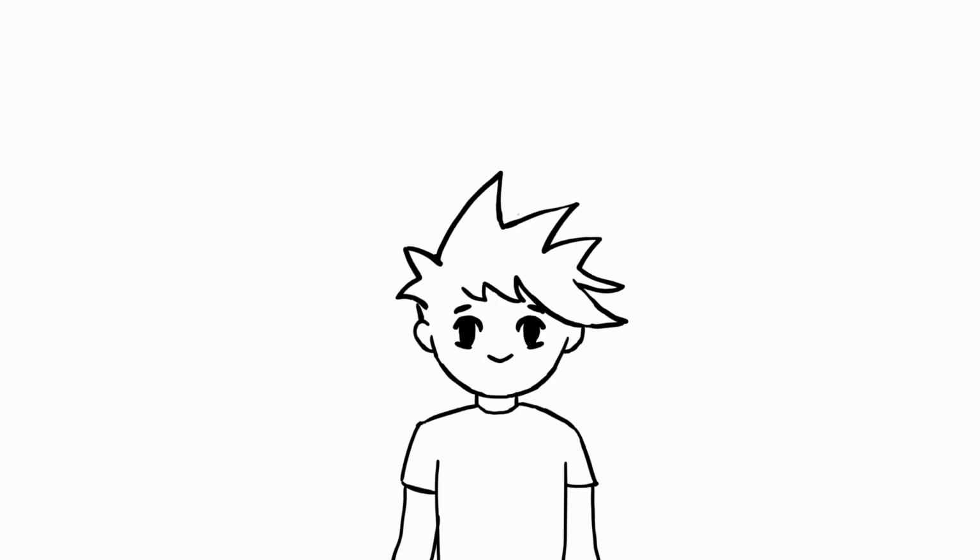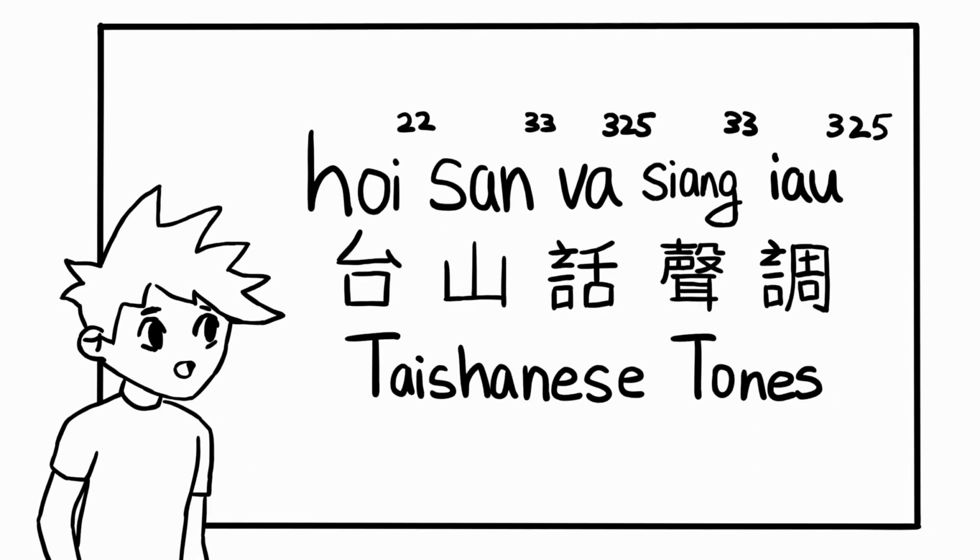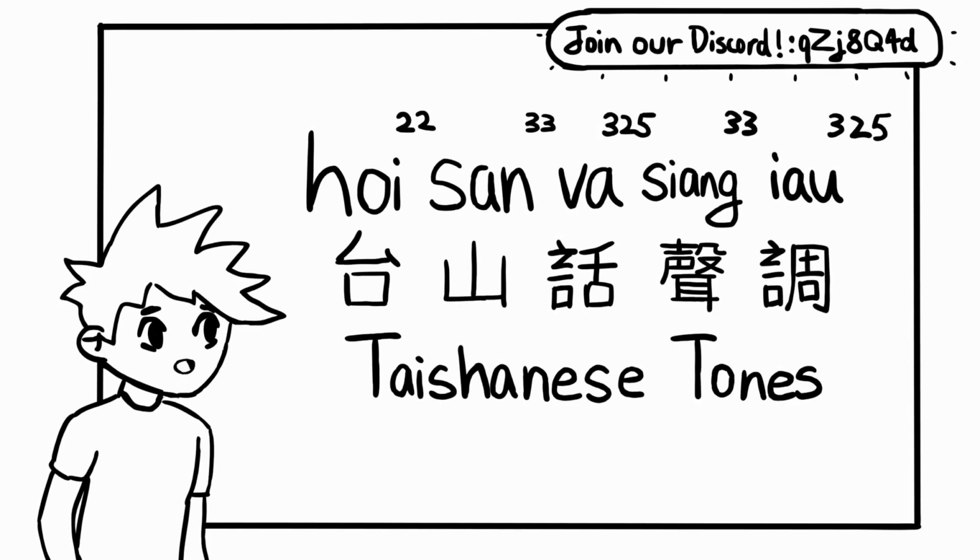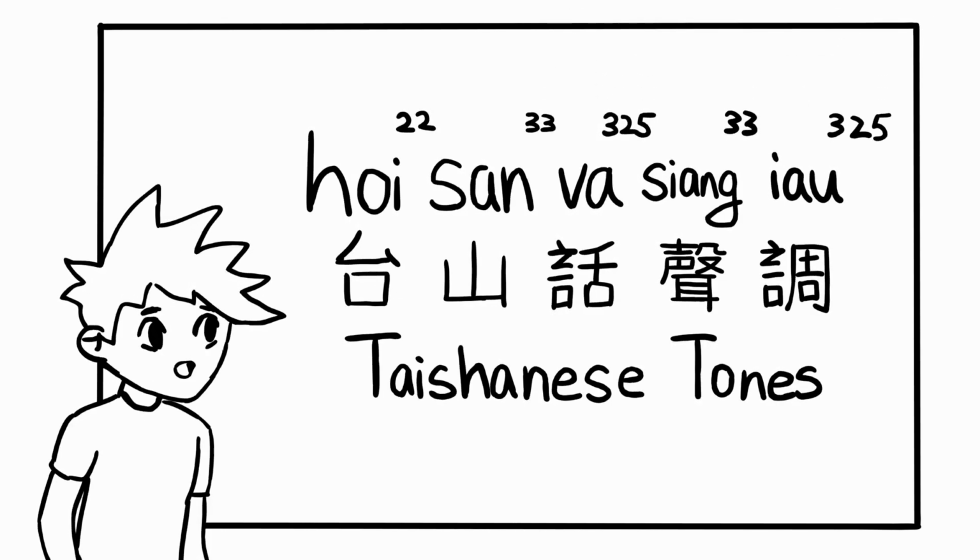In our first video, we covered the basics of what Taishanese was. You may have noticed that throughout the video, in the corner of each term was a number. These numbers refer to the tone of each character, which brings us to today's topic, tones in Hoisanwa. And no, Hoisanwa does not have 325 tones. If it did, this video would be a few hours long.